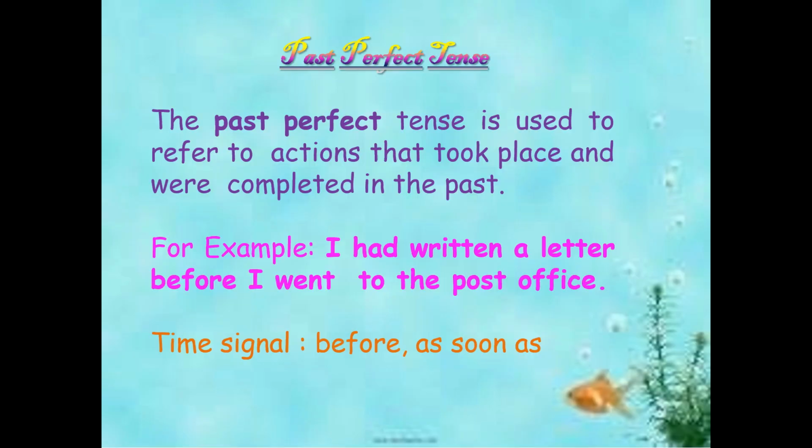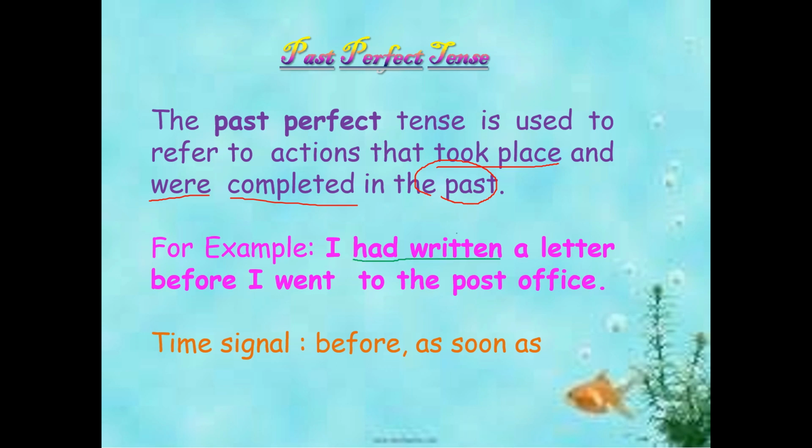Okay, now we'll go for the past perfect tense. The past perfect tense is used to refer to actions that took place and were completed in the past. We can say were or where, both versions, nothing wrong. The past perfect tense is used to refer to actions that took place, already done, and were completed in the past. Completed actions we usually say in the past tense only. For example, I had written. See here, I will take a different pen. I had written.